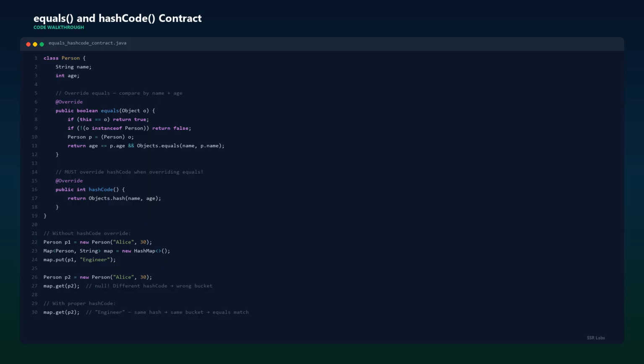Let's look at the code for the equals and hashCode contract. I'll walk you through each section. First, notice that we override equals to compare by name and age. Then, we must override hashCode when overriding equals. Then, the example without the hashCode override. And finally, with a proper hashCode. Take a moment to study this code. The patterns here will come up in your interviews.